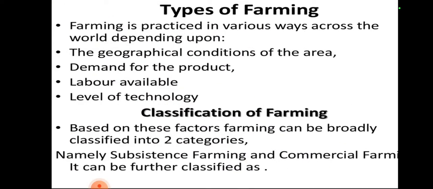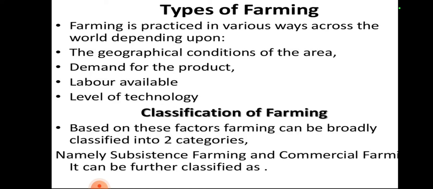Now, types of farming. Farming is practiced in various ways across the world depending upon the geographical condition of the area, demand for the product, labor available, level of technology, and classification of farming. Based on these factors, farming can be broadly classified into two categories: subsistence and commercial farming.